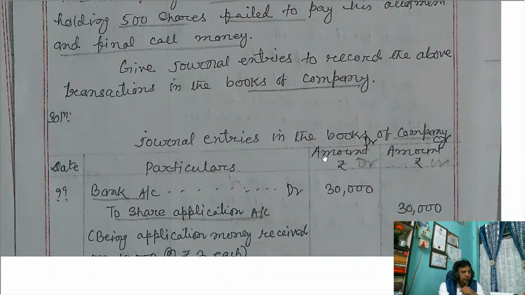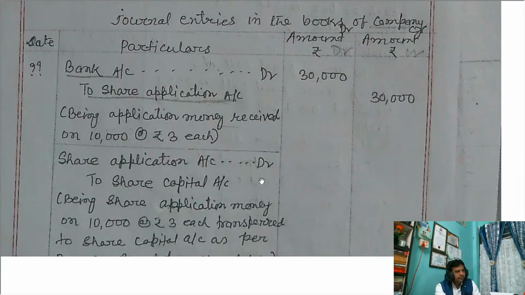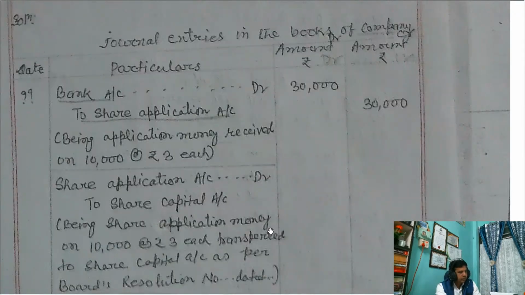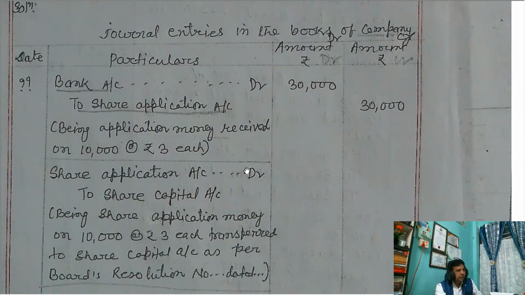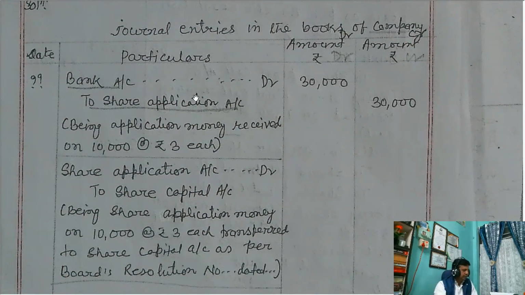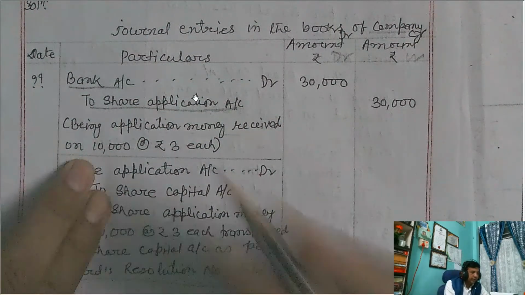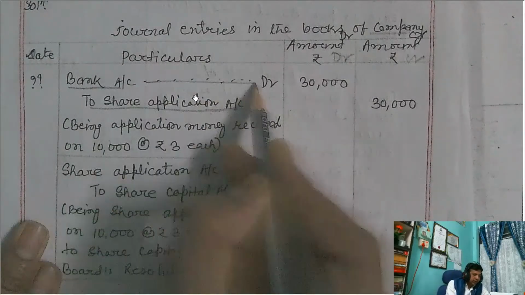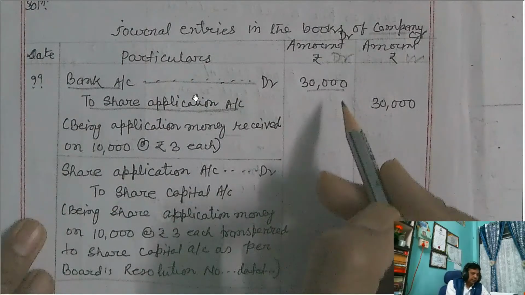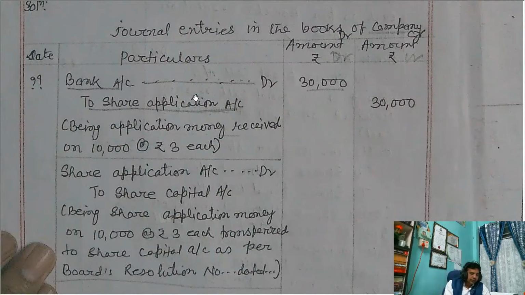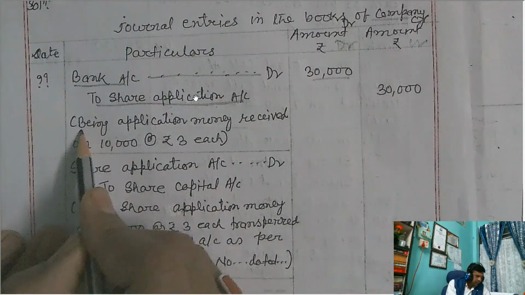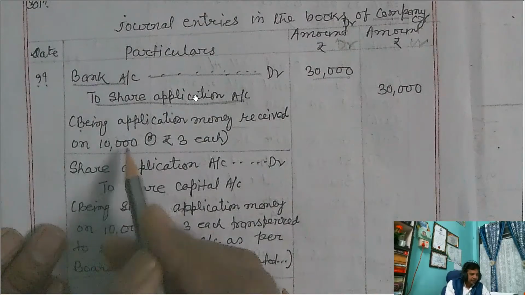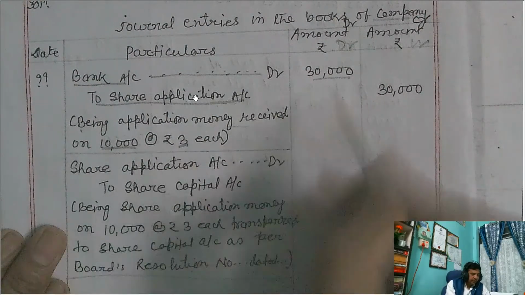Again, I will show how we record entries. Journal entries, in this sequence you maintain. First, you write down the bank account. Here, this is the bank account debit to share application account. How many shares issued? 10,000. What is the application money? 3. So 10,000 into 3, 30,000. And in the narration, 10,000 into 3, 30,000.